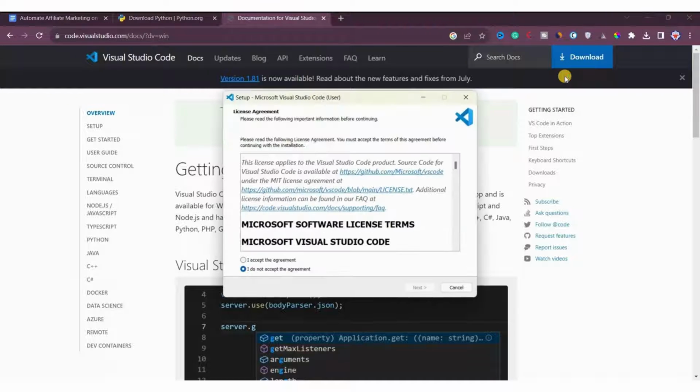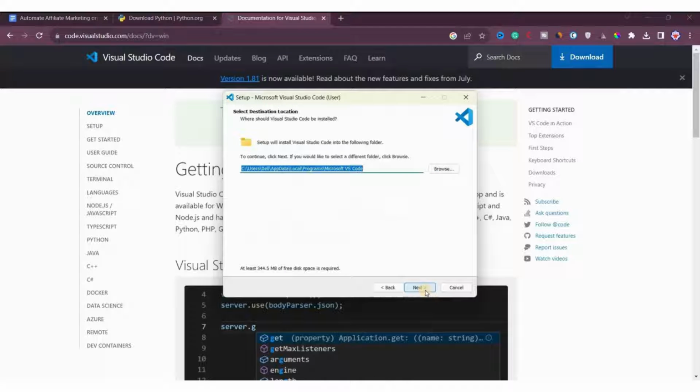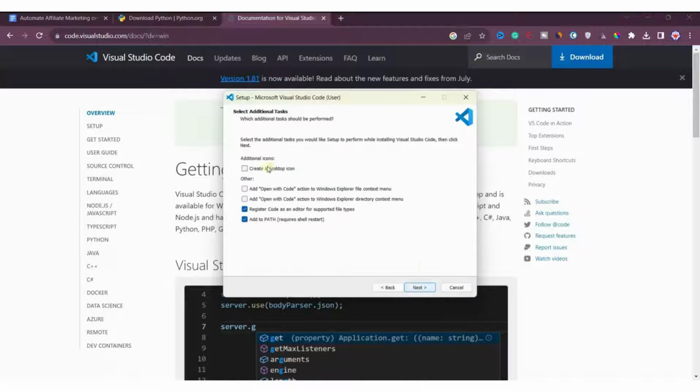Now it's executing. Right now you can see that we have to accept the agreement. I'll click on I accept the agreement, then click on next. Then we will again click on next. Again I'll click on next, then here under additional icons, like create desktop icon,